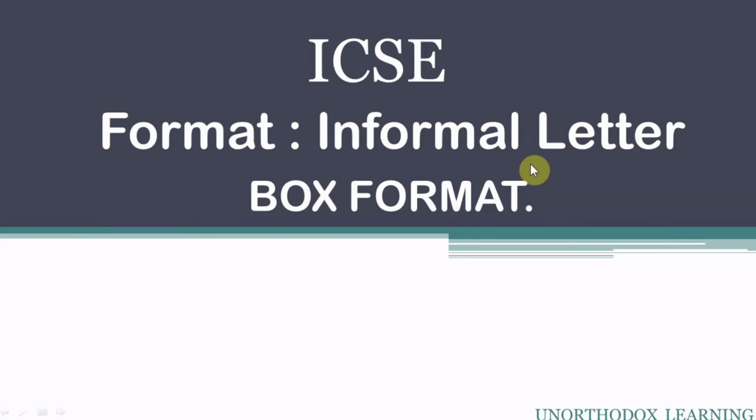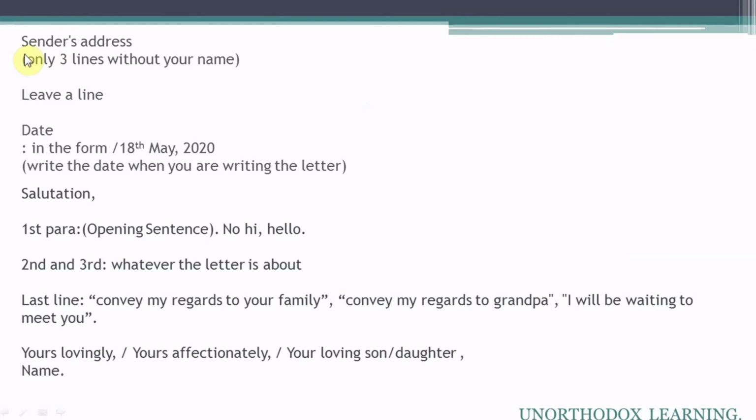Now, let us quickly move to the layout of a personal letter or informal letter. We are talking today about box format. What you have to keep in mind while writing your letter in box format is that everything should be left aligned, means everything will begin from the left hand side of your page. The very first thing which we have to write is the sender's address, means the address of the writer is written at the top left hand corner of the page in this box type format.